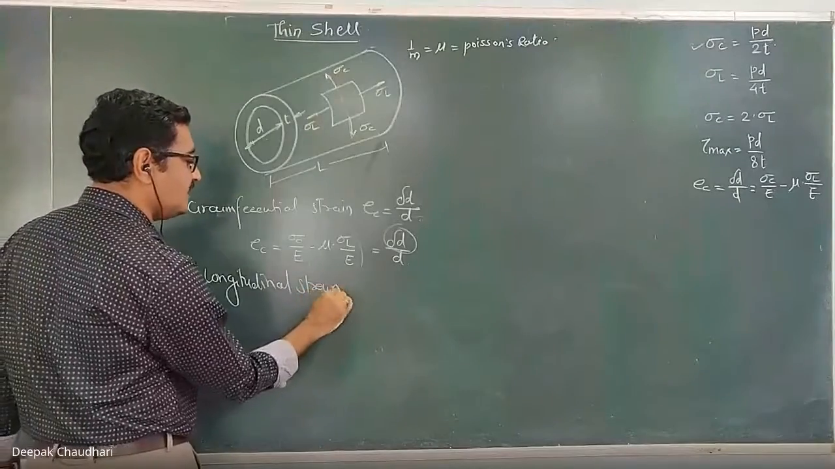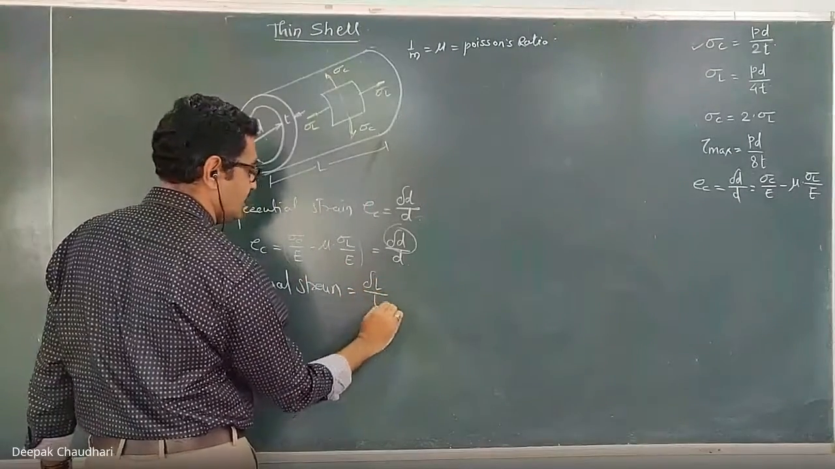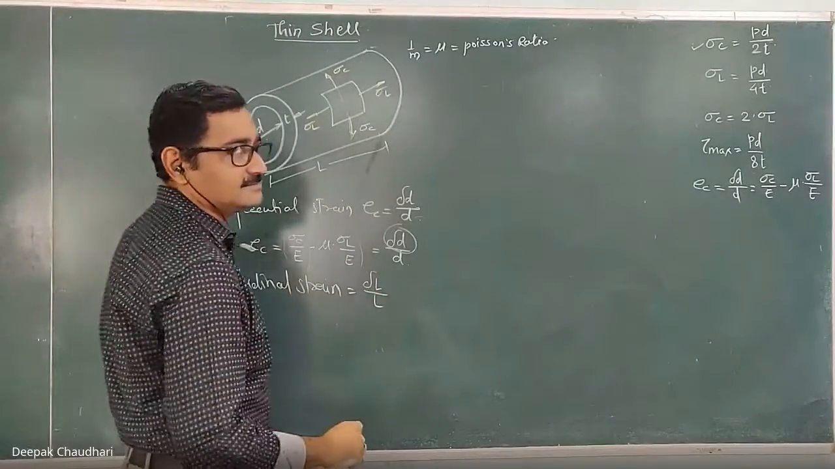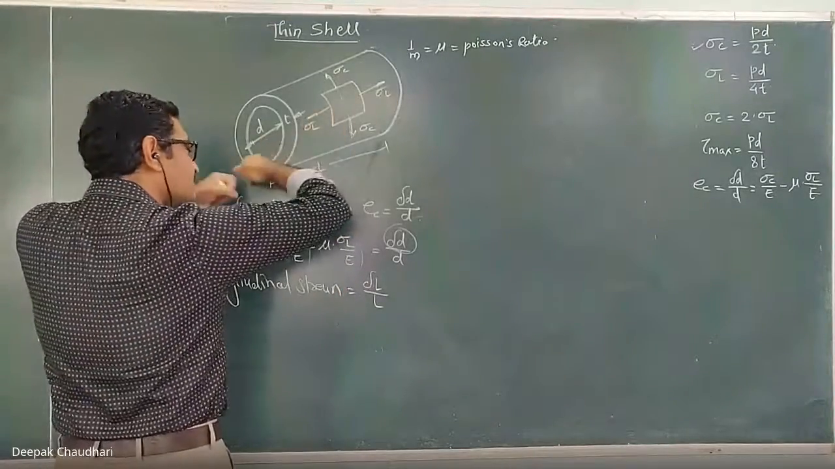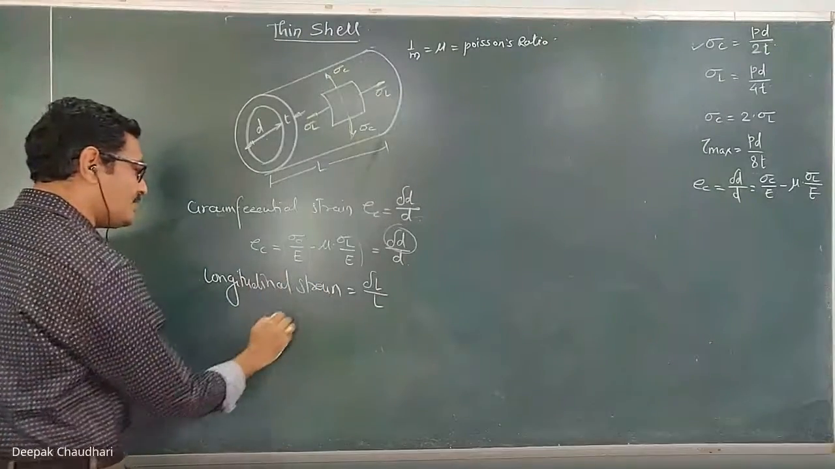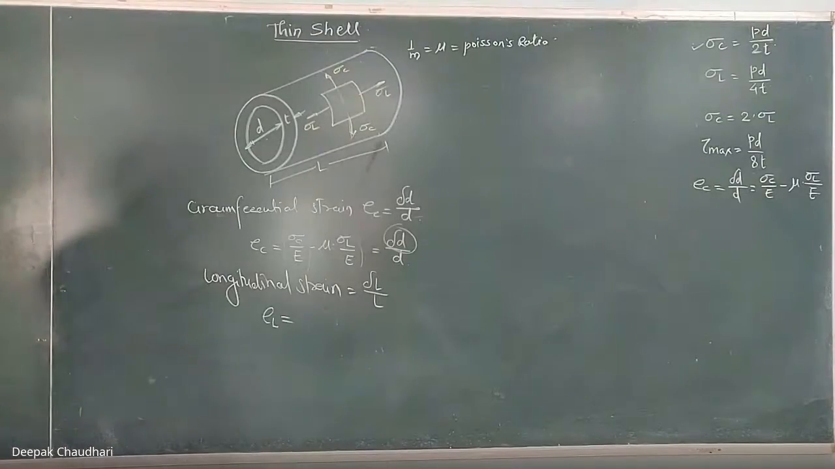Because this is the strain along the length, and this longitudinal strain is responsible to change the length. So, longitudinal strain equals delta L upon L. Okay, here because of this longitudinal strain, the length will change. Now, how can we calculate this longitudinal strain? It is E suffix L.